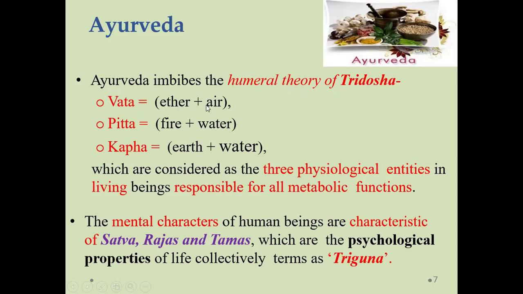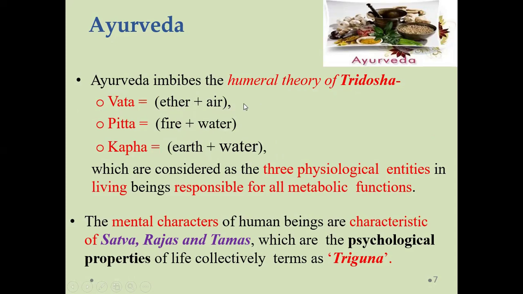Vata consists of ether as well as air. The second one, Pitta, consists of fire as well as water. Kapha consists of earth and water. If they are balanced, there is no occurrence of Vata, Pitta, or Kapha disorders. If any one of the elements gets disturbed, that leads to the development of that particular disease.